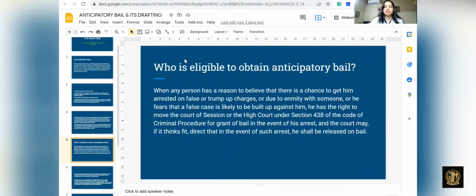Section 438 gives the power to obtain an anticipatory bail. So, who obtains an anticipatory bail? If a person has a reason to believe that someone might put a false case against him, or if due to enmity or any other such reason, there is a possibility that a case may be put up against him which is frivolous in nature, which is false, then he has the right to move to the Sessions Court or the High Court under Section 438 to grant him bail, to take permission for the prior granting of bail, so that the moment he is arrested, he shall be released on bail.